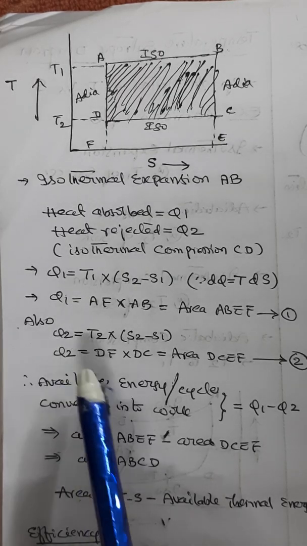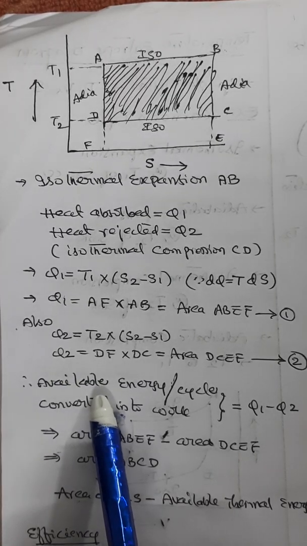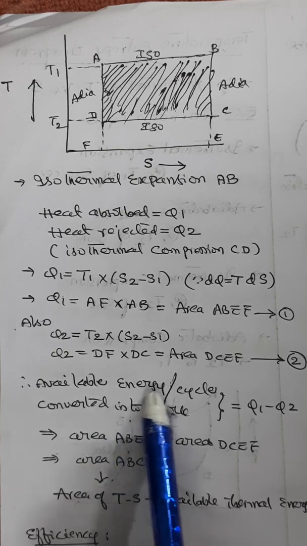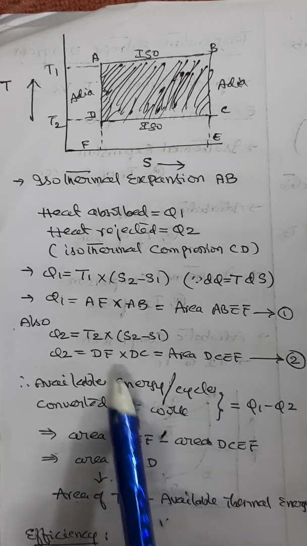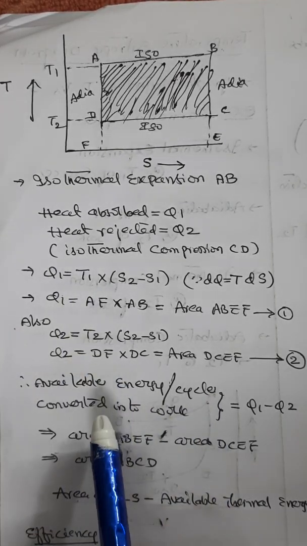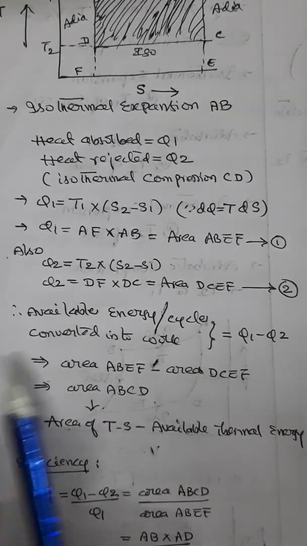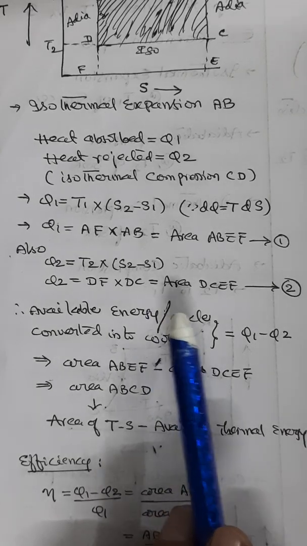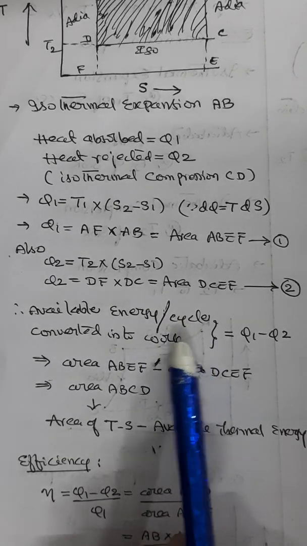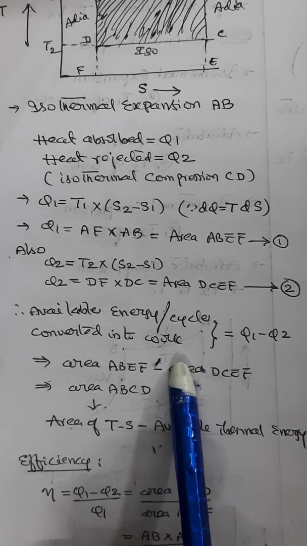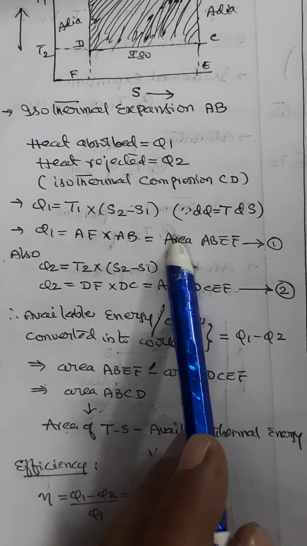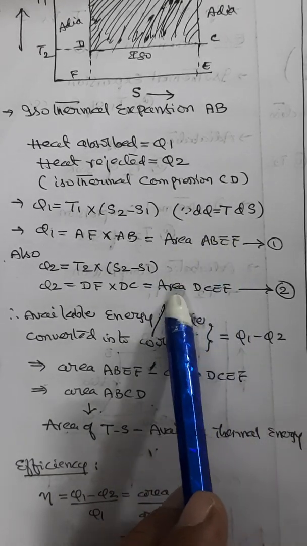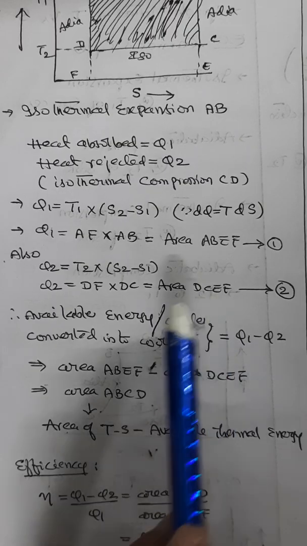Now from this you can calculate the available energy per cycle converted into useful work as the difference of Q1 and Q2, Q1 minus Q2. That means area ABEF minus area DCEF.